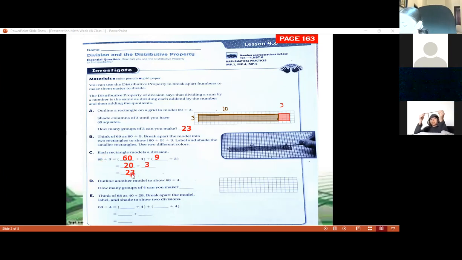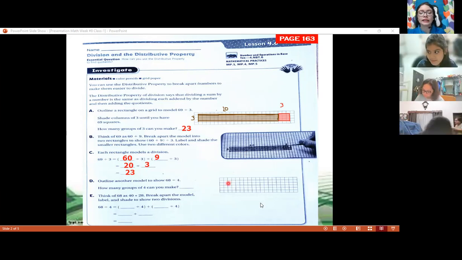How can we get this answer? Using the distributive property. We can break the big number, in this case the dividend, into two numbers. And then we add the quotients of these divisions to get the complete answer for our division.